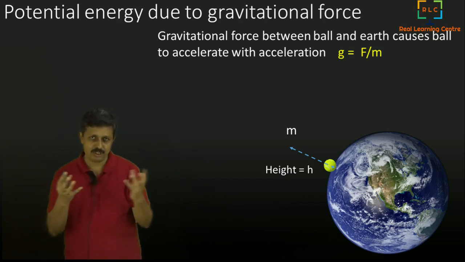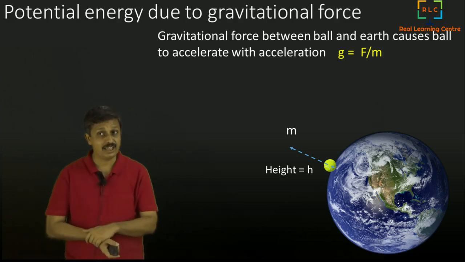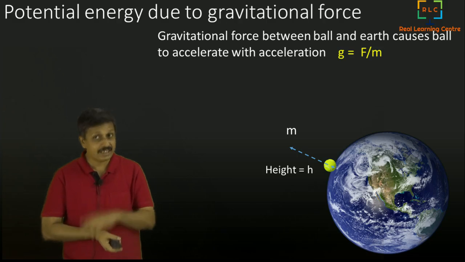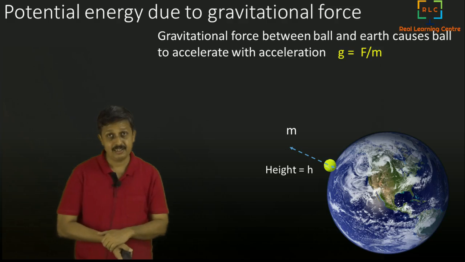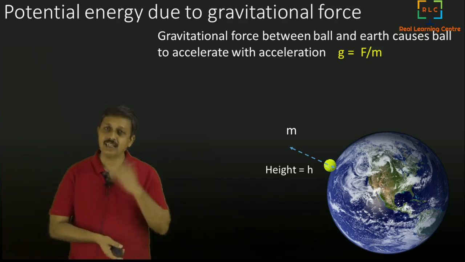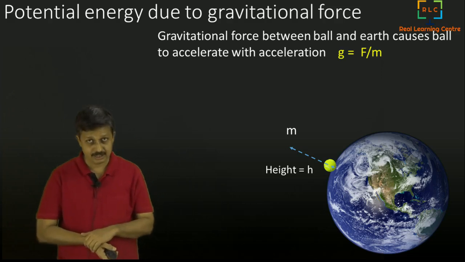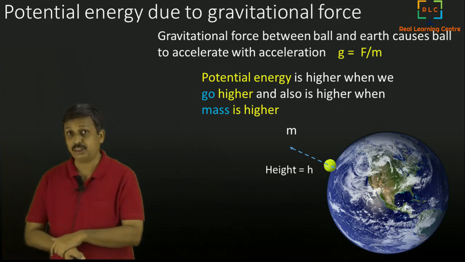F is the gravitational force between them. m is the mass of the ball. So that is how it accelerates, and that is always acting on it. Such a force is acting on the ball even when it is standing. So at that height, if you have such a gravitational force acting on it with g as acceleration, we will define the potential energy.